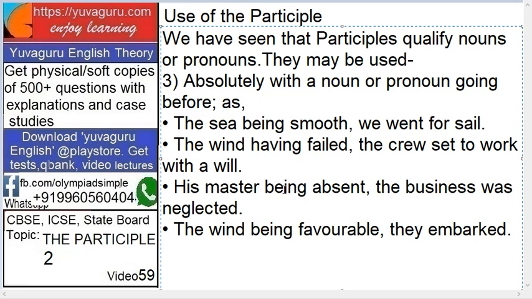Being is a present participle and master is a noun. The wind being. Again the same logic. Being is a present participle and wind is a noun. Okay. So when it's used absolutely, noun or pronoun will always be before the participle.